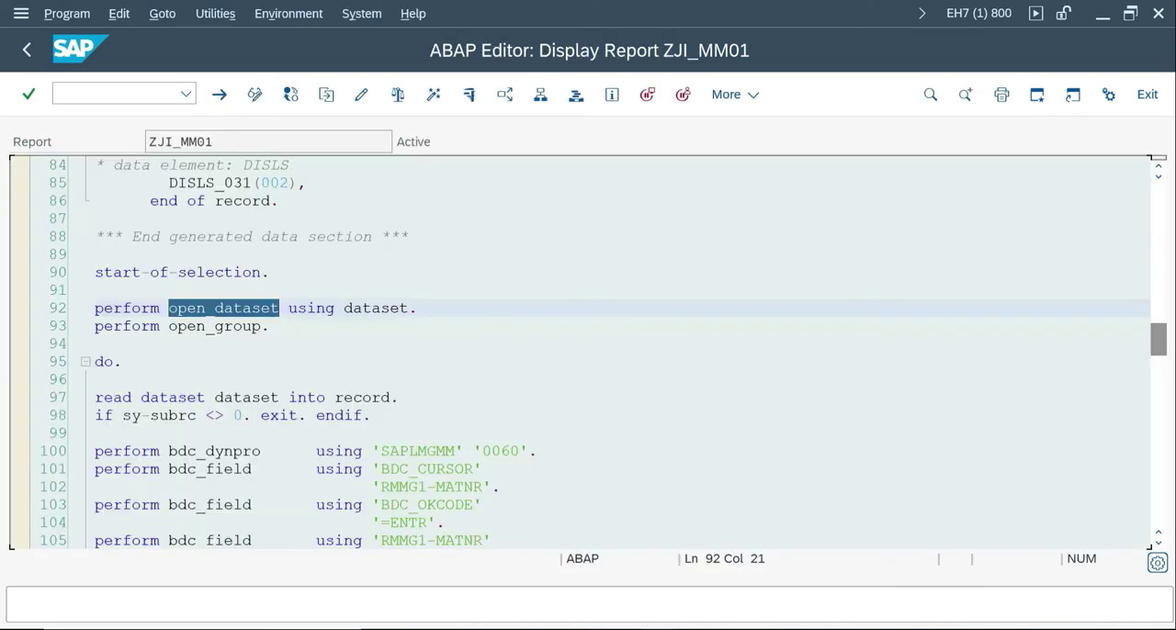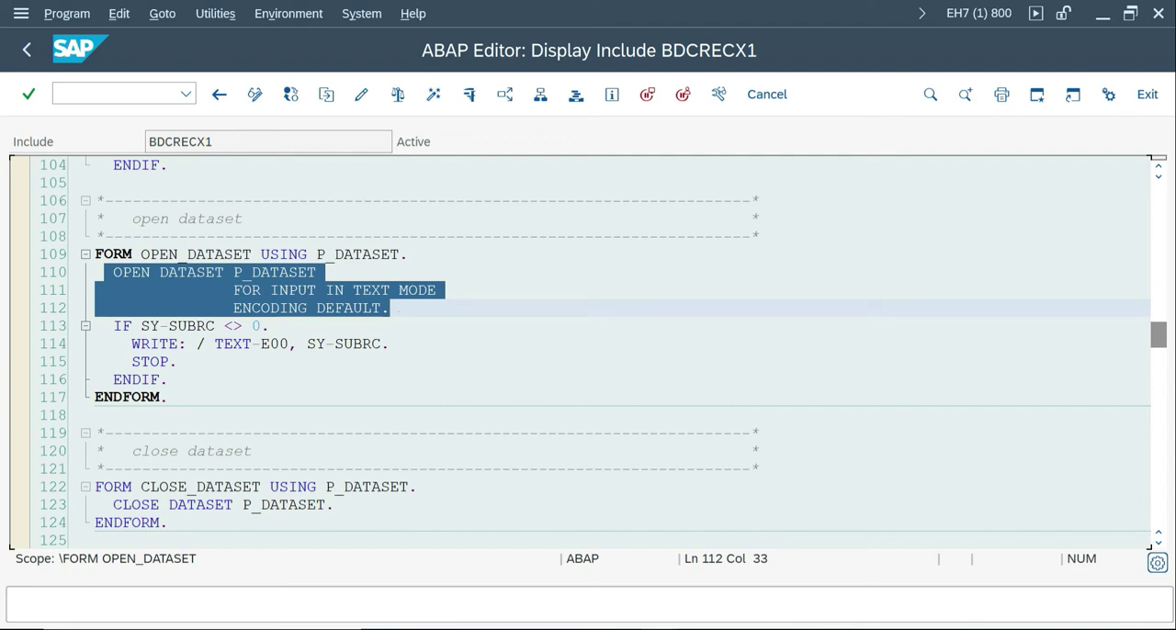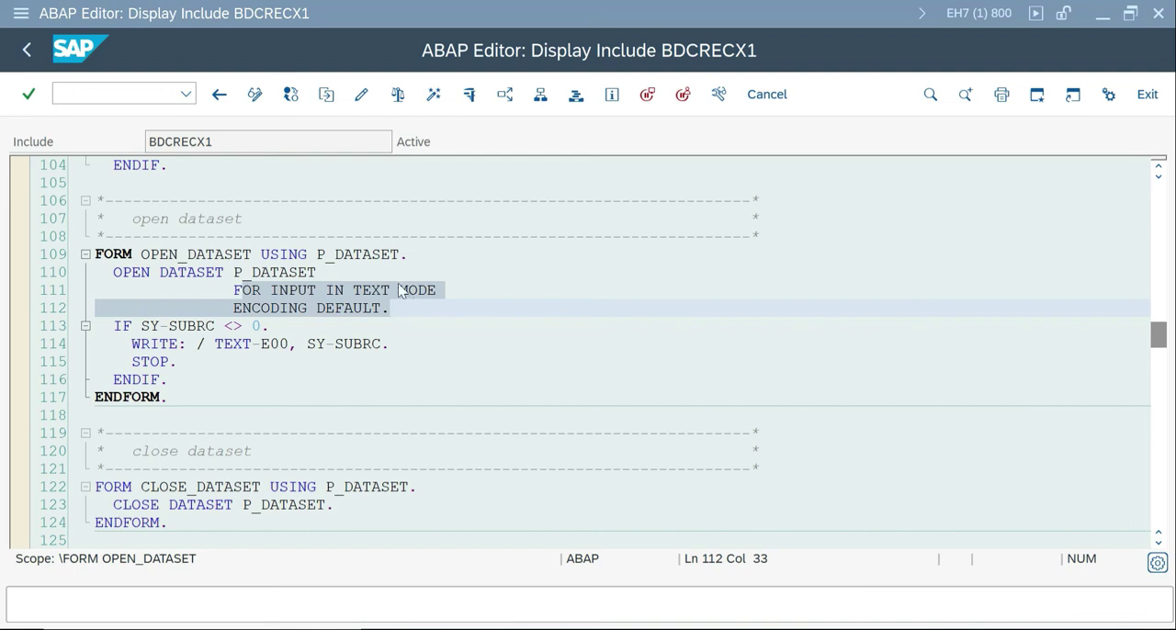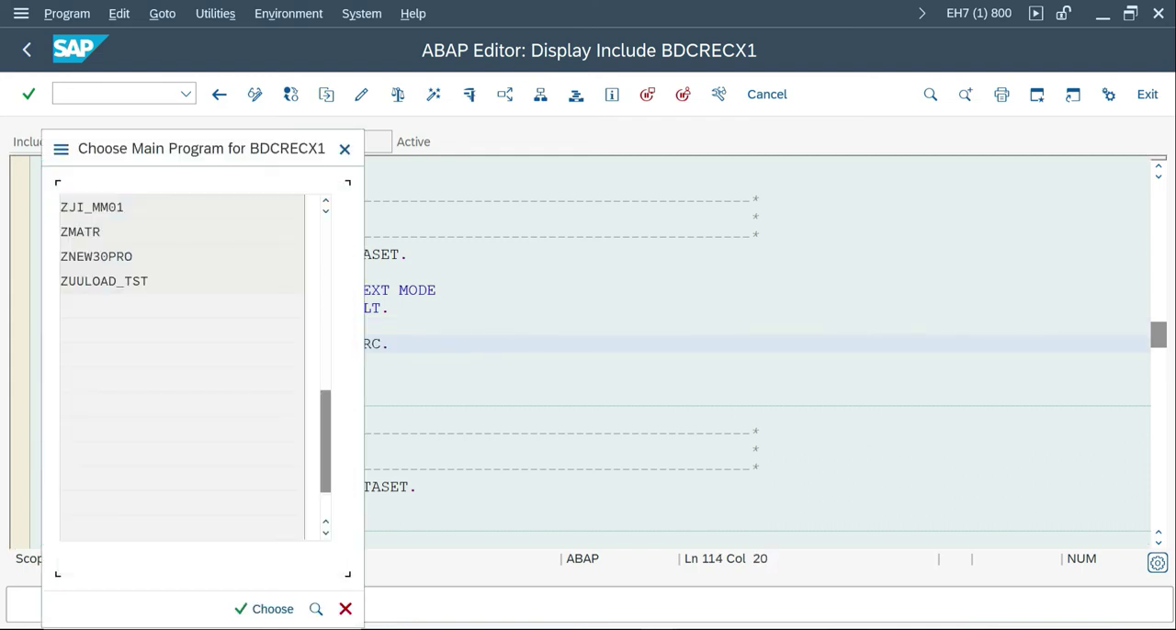That's the reason they have open data set. Open data set is a subroutine here. You know the syntax to write or read data from an application server file using open data set. This is the name which we are going to give in the input screen. And what additions do we have to give? If sy-subrc is not equal to 0, then it will give an error message: this file is not open. What is the error?